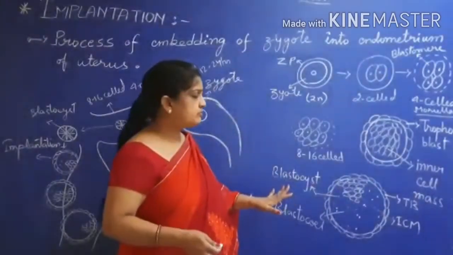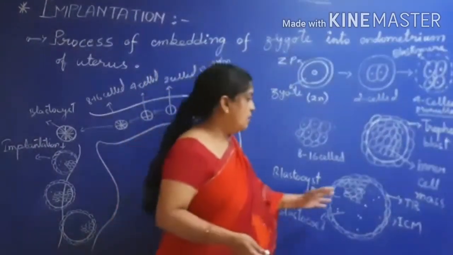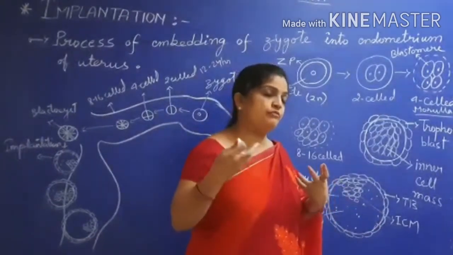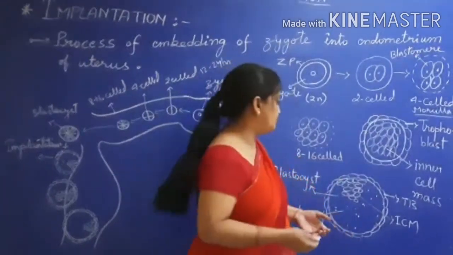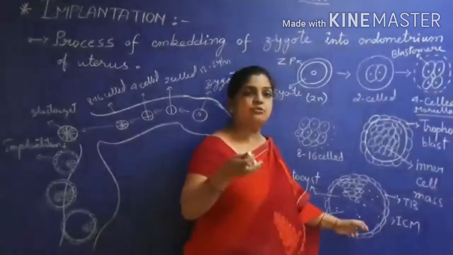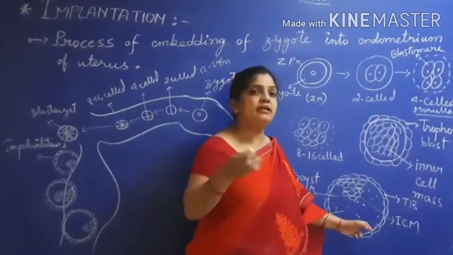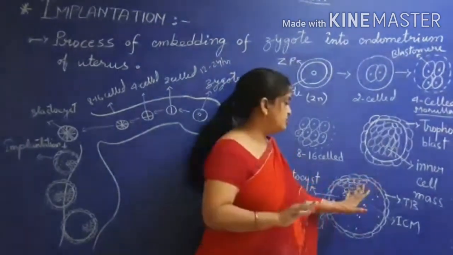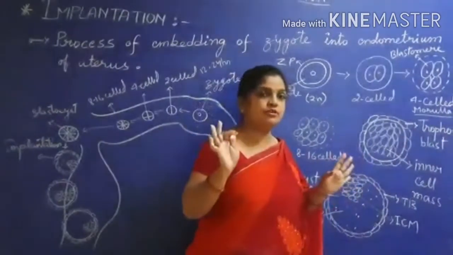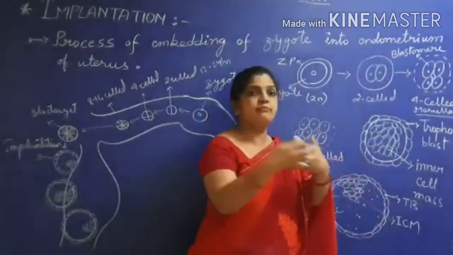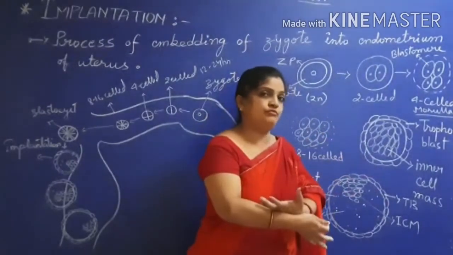Now children, what is the function? What division of labor have they taken? What responsibilities are they going to take? The outer portion, the trophoblast, takes the sole responsibility of embedding into the endometrium. They say to the inner cell mass, you take the responsibility of developing the embryo, and I will take the responsibility of getting embedded within the endometrium of the uterus.